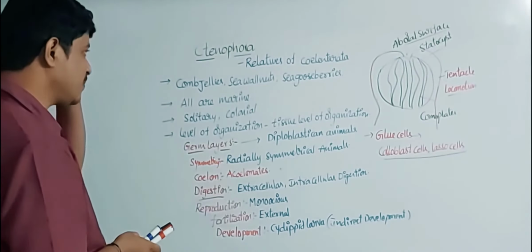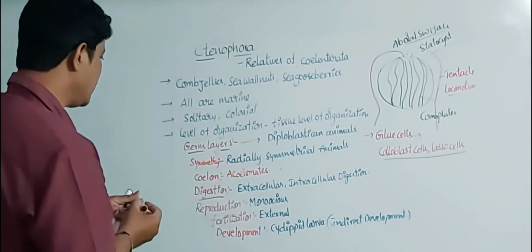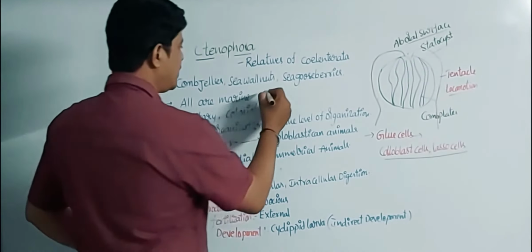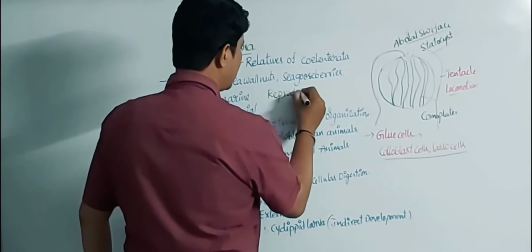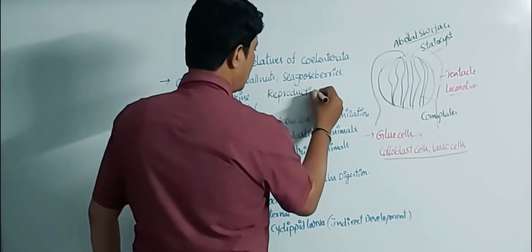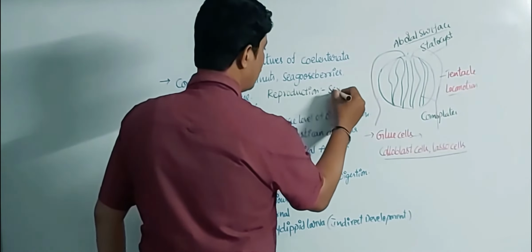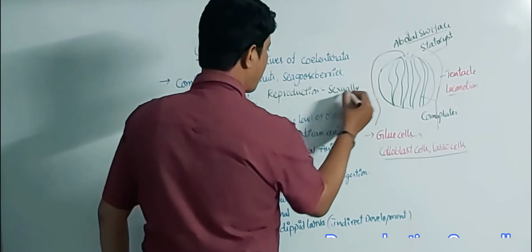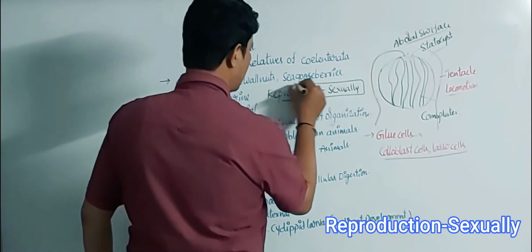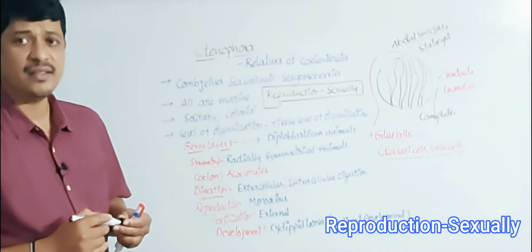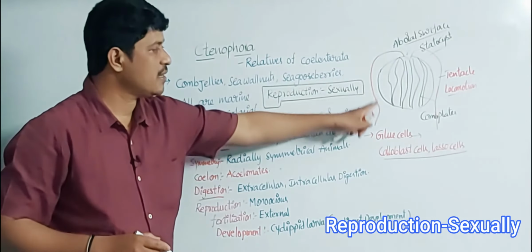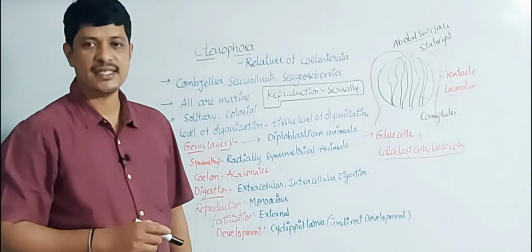The process of reproduction is only sexual.